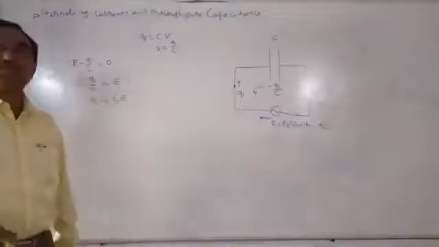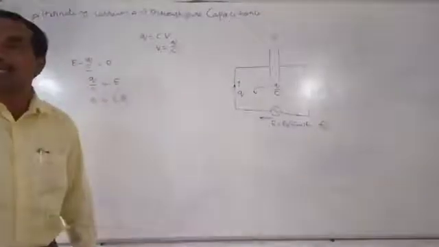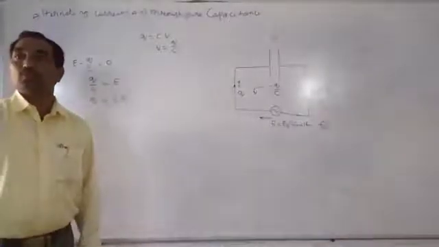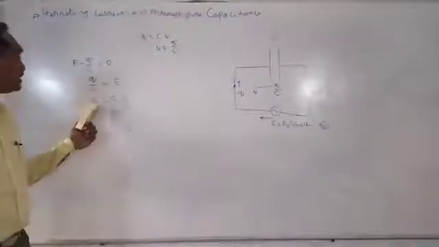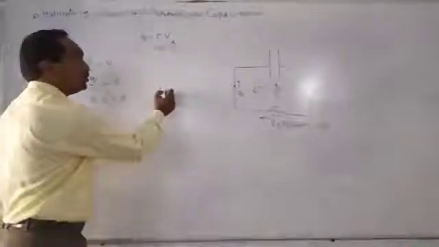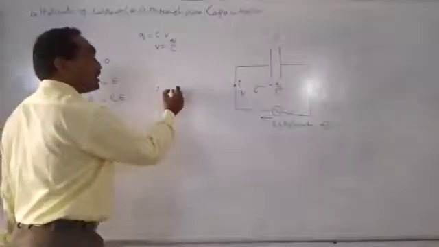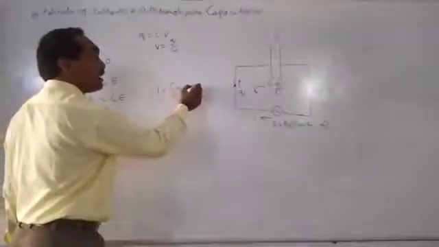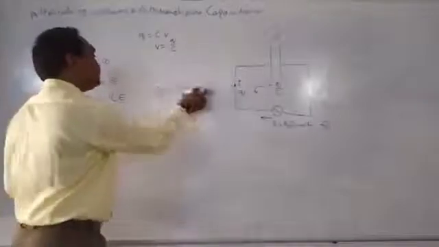But our aim is to calculate the alternating current. So how can we calculate it using this? We know current I is equal to dq by dt, or Q is equal to integration of I dt.